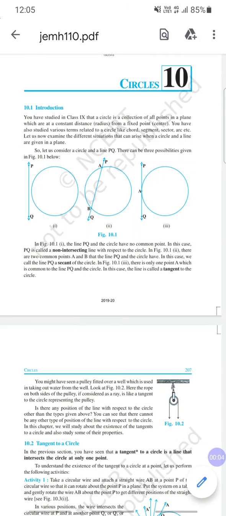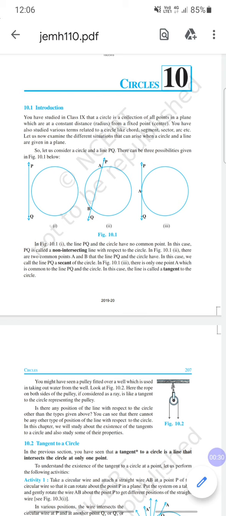Today we are going to study about the circle. In the previous class, we studied what a circle is. In this chapter, at the top here, the definition of a circle is written. You can read this. A circle is a collection of all points in a plane which are at a constant distance, that is the radius, from a fixed point, the center. Okay, so we know that already.